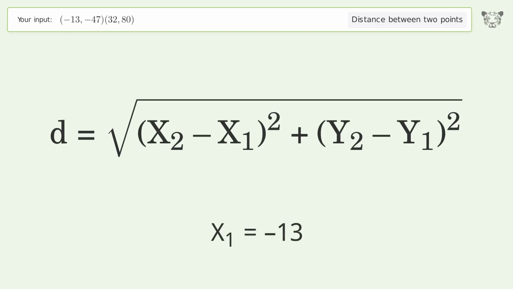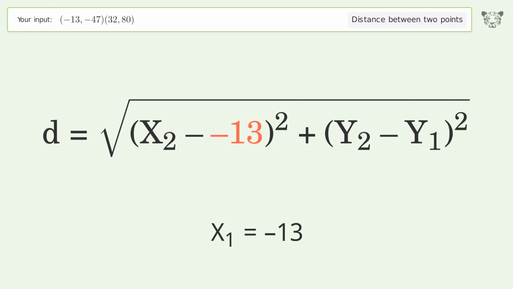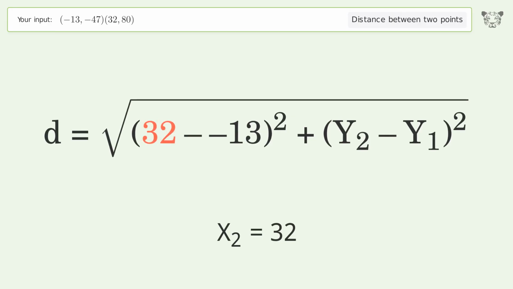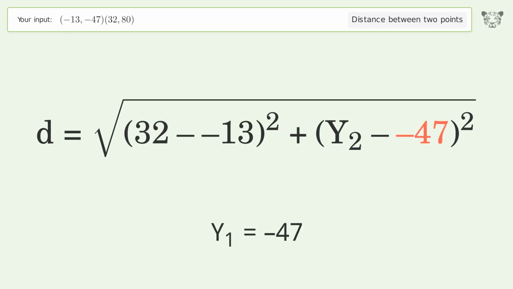x1 equals -13. x2 equals 32. y1 equals -47. y2 equals 80.